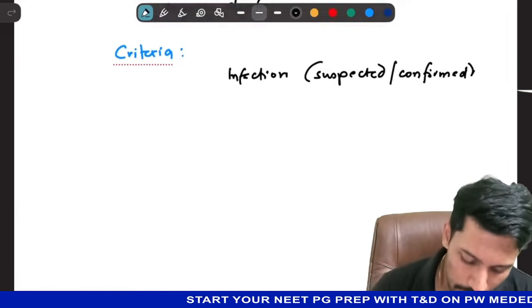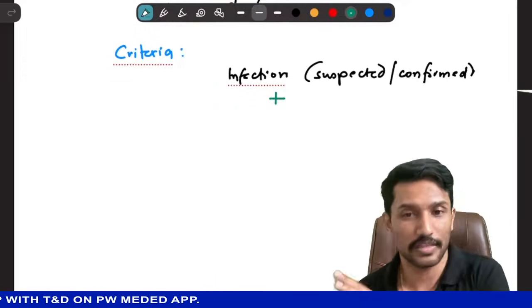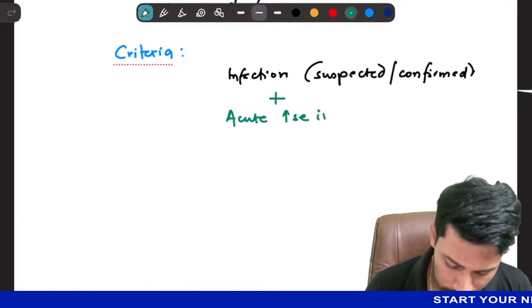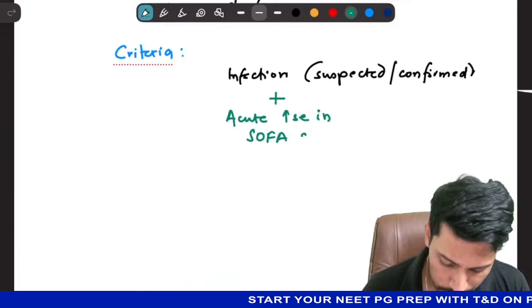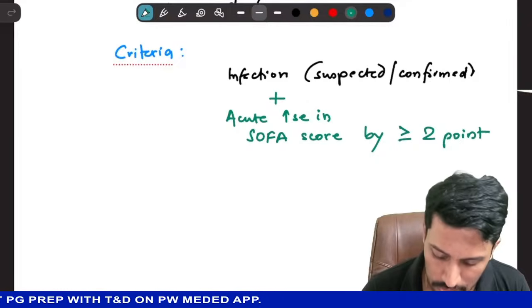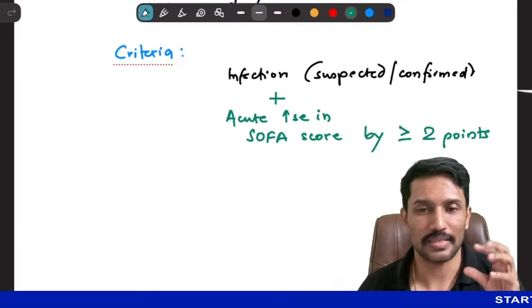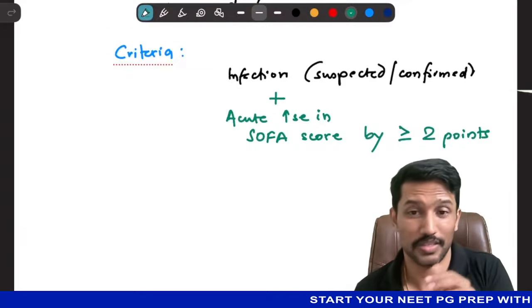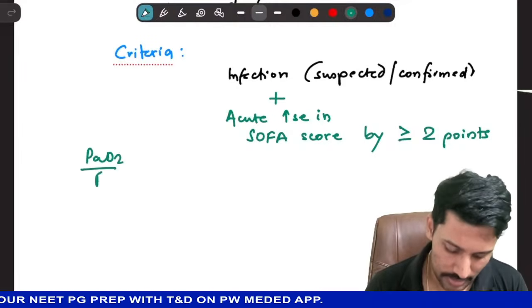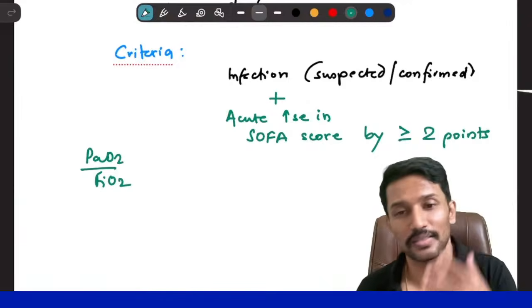Okay. So if I have infection, either suspected or confirmed, and then I have proof that organs are dysfunctional. That proof comes from acute rise in SOFA score by more than or equal to 2 points. So the SOFA score system, you can get it in the Google as well, is a scoring system where multiple organs are assessed. For each organ, there is a parameter used to assess whether this organ is functioning fine or not. For example, lungs, we are looking at PaO2 by FiO2. Yes, the same ratio that we were talking about when we spoke about ARDS. So if it is low, then you know that lungs are dysfunctional.